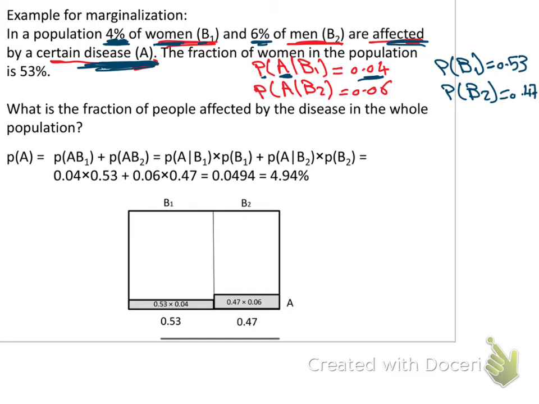So 4%, this is the probability of what? Of the disease, which is right. So the probability of the disease is 4%, but given that they are women. The probability of A is 6%, given that they are men. So the probability of the disease A, given that the woman, equals 0.04. The probability of the disease given that the men is 0.06.